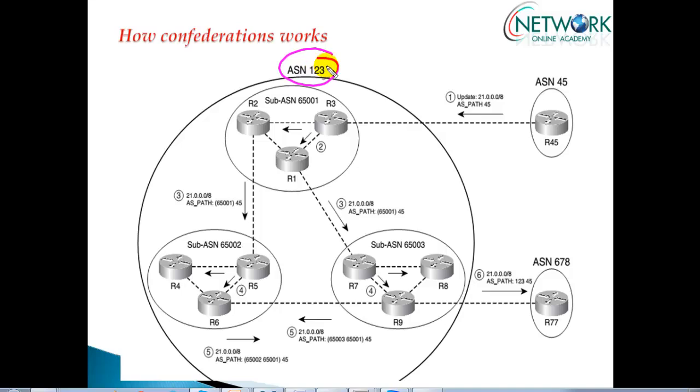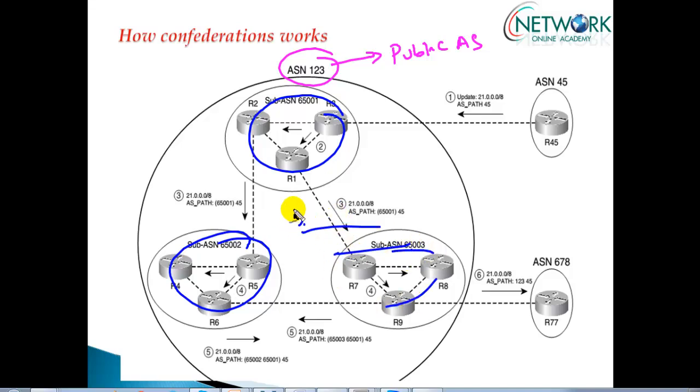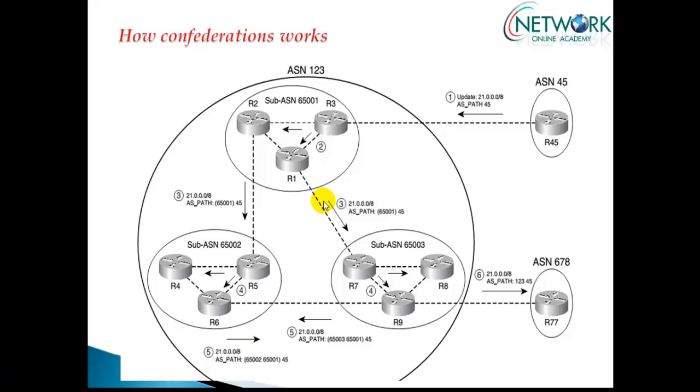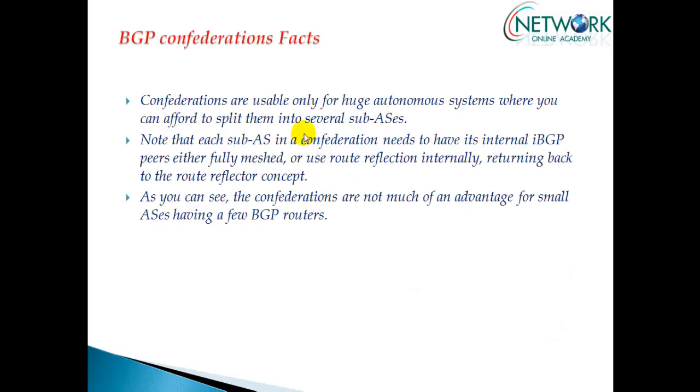That's the question here. This AS number will mostly be your public autonomous system number, which we use, and then whatever sub-AS I'm going to use inside that has to be a private AS number. You cannot go with a public AS number. So within the AS I have to use private autonomous system numbers as the sub-AS numbers. Which means you need to have a proper design and select the proper AS numbers when you are doing that. And note, each sub-AS in the configuration needs to have an internal BGP peering, either full mesh or using route reflectors.